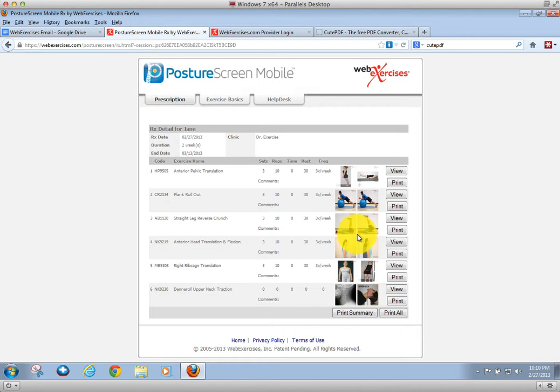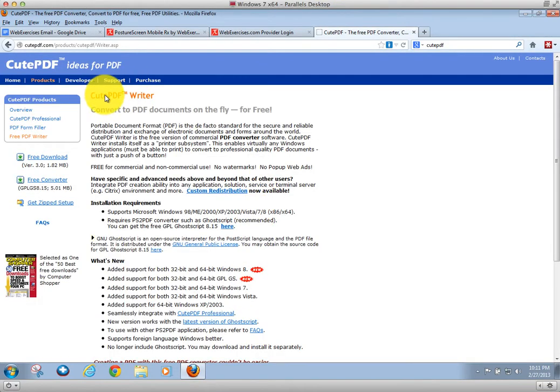So say I want to be able to store this in my EHR client. It's very, very simple. But first, one of the things that you must know is that on your version of Windows, depending on what software you have installed, you may not be able to print directly to a PDF. So if that's the case, you can download this free client. It's called Qt PDF Writer, and it's free. Do the free download. They have a professional download too, and this is great. Basically, this sets up a program that looks like a printer, but just generates a PDF document.